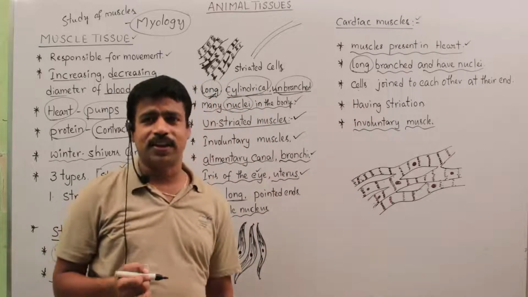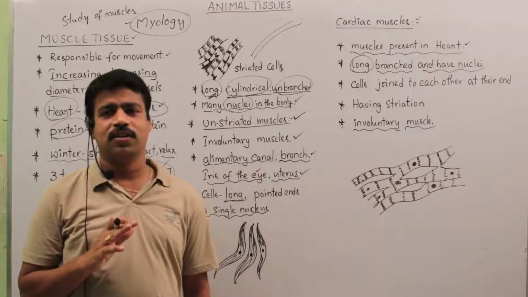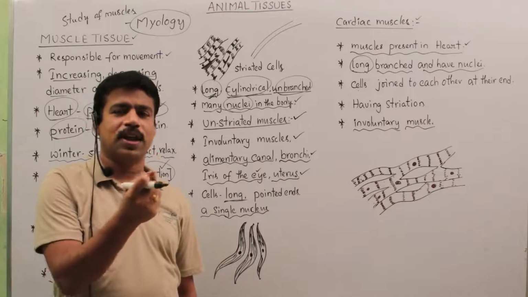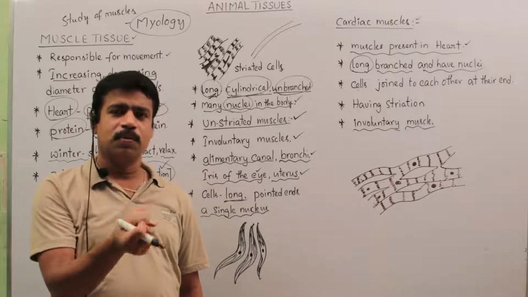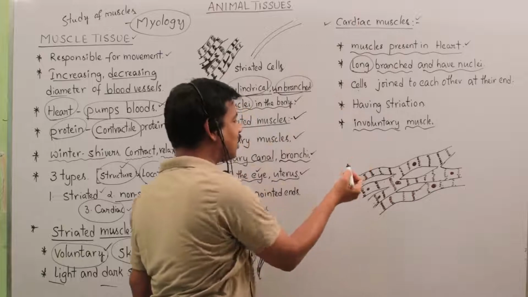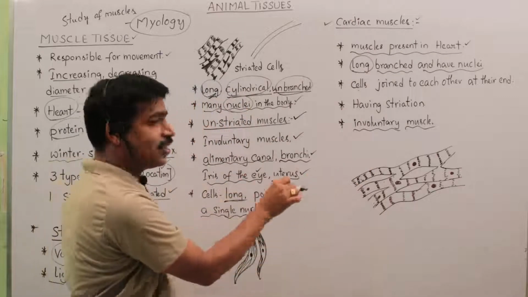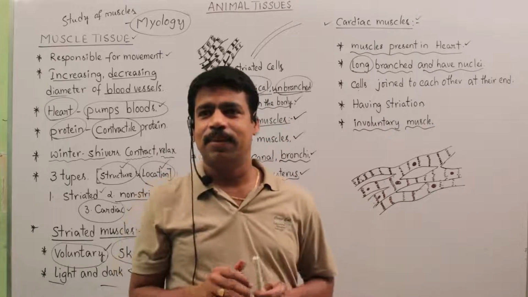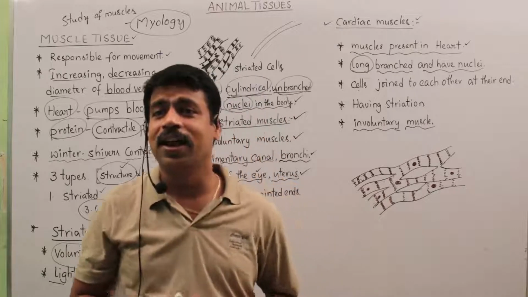Cardiac muscles are seen in the heart. The heart can move, that means it creates movements with the help of cardiac muscles. They have striations, but these are involuntary muscles.